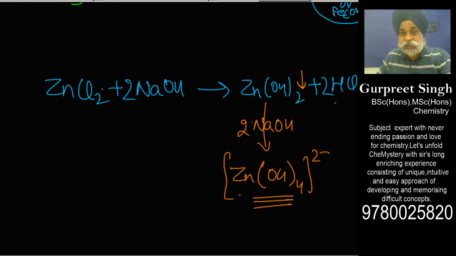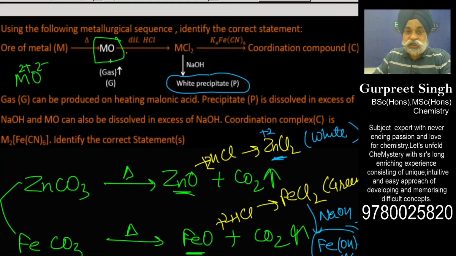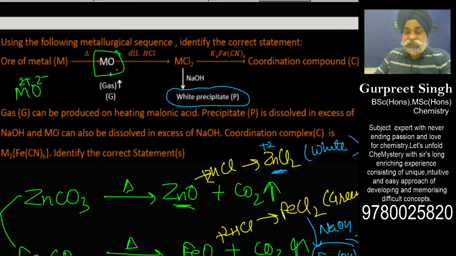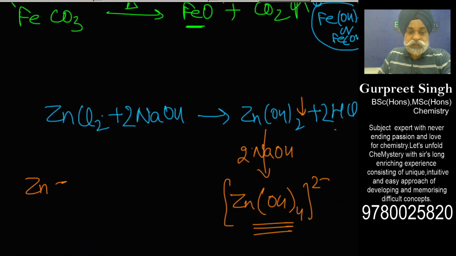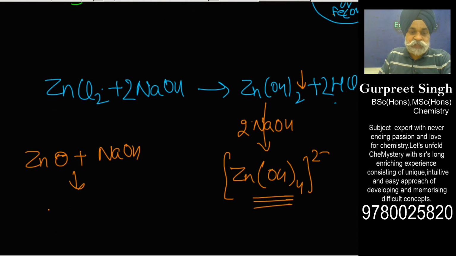Another thing, they also have said that this metal oxide directly, if I have zinc oxide treated with NaOH, would also have given me sodium zincate. That is what I was on the verge of writing, along with the evolution of hydrogen.